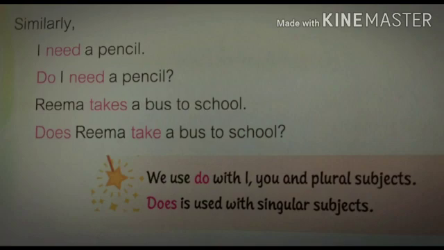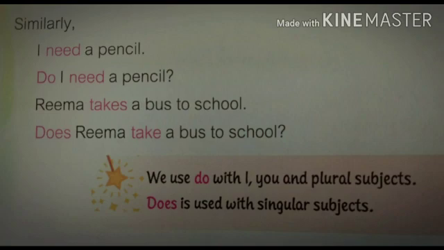So students, look at the box. We use do with I, you and plural subjects. Here students, what is plural? Plural means more than one thing or one person. Here plural subjects means we. Does is used with singular subjects. What is singular? Singular means only one person or one thing. Here singular subjects means he, she, it.